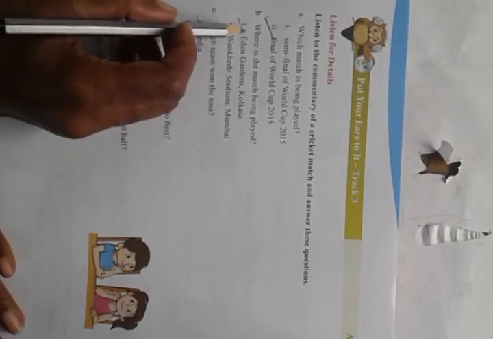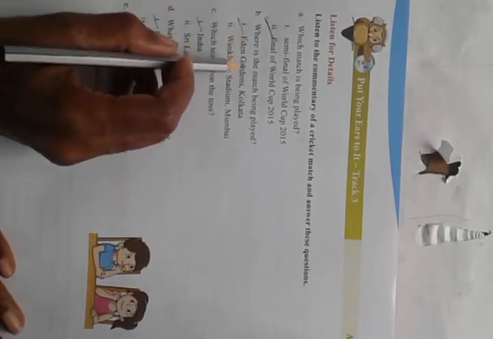Okay, children. The last one is: listen to the commentary of a cricket match and answer these questions. Which match is being played? The first one is semi-final of World Cup 2015. The second one, final of World Cup 2015. The second one is correct. Where is the match being played? The first answer, Eden Gardens, Kolkata. Second answer, Wankhede Stadium, Mumbai. The first one is correct.